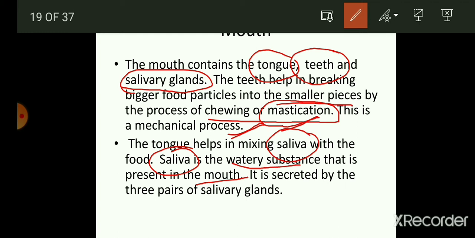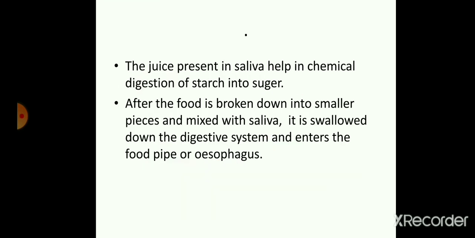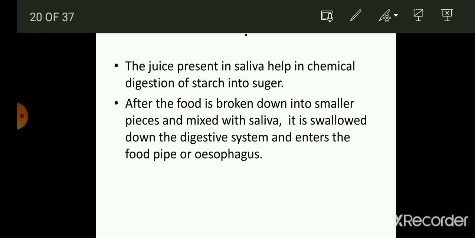It is secreted by three pairs of salivary glands which are present on the cheek, lower jaw and the back side of the jaw. The juice present in saliva helps in chemical digestion of starch into sugar.